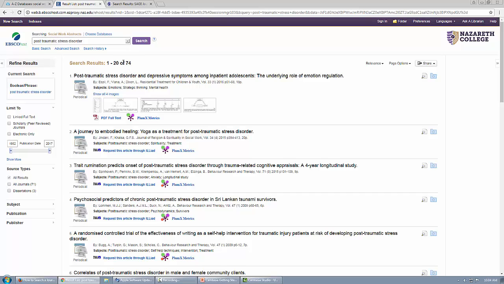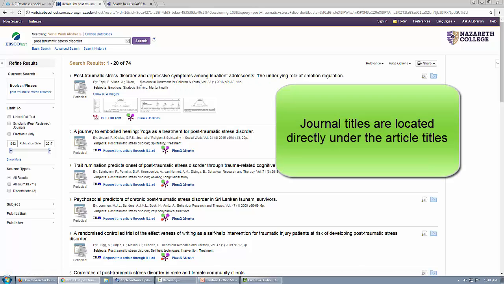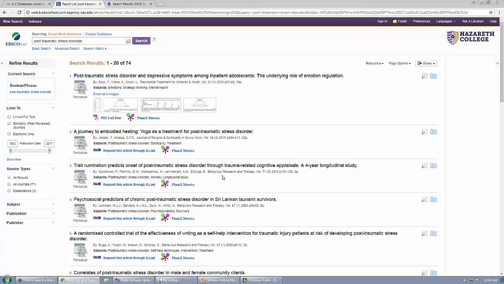So if you think about Primo, when we searched for post-traumatic stress disorder, we got tens of thousands. So this is a much narrower field, but these are all coming from social work related journals. To see the journal title, which I always like to browse, you can see this one says Residential Treatment for Children and Youth is the journal title. This one is the Journal of Religion and Spirituality and Social Work. This one is Behavior Research and Therapy. So you can see that these are all really social work related journals.